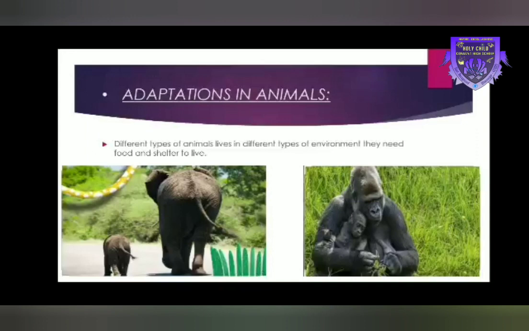Adaptations are next. Adaptations in animals. Now we will learn adaptations in animals. Have you ever heard about dinosaurs? They lived long back on the earth.